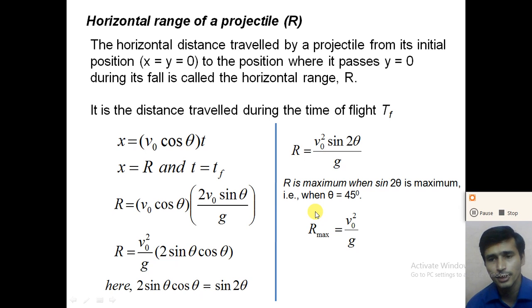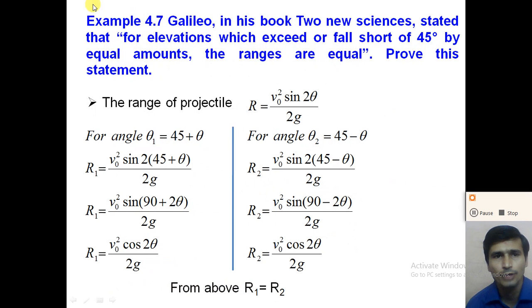Now we will discuss some examples regarding this formula: how we can calculate the time of flight and how we can calculate the range of the projectile. All of that we will discuss in the form of examples. So, example number 4.7.